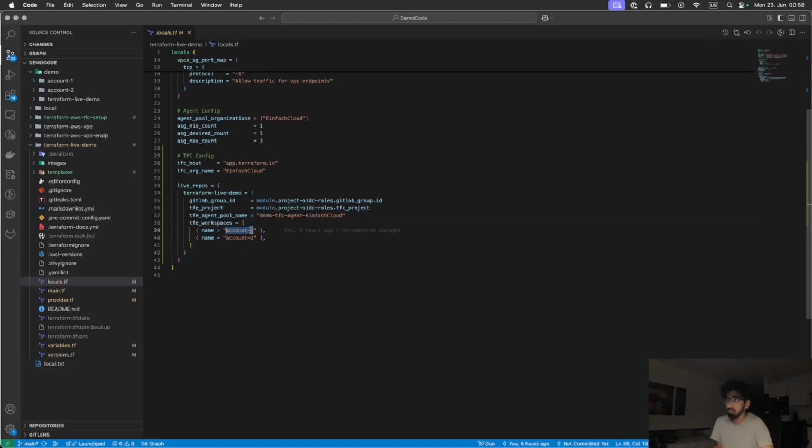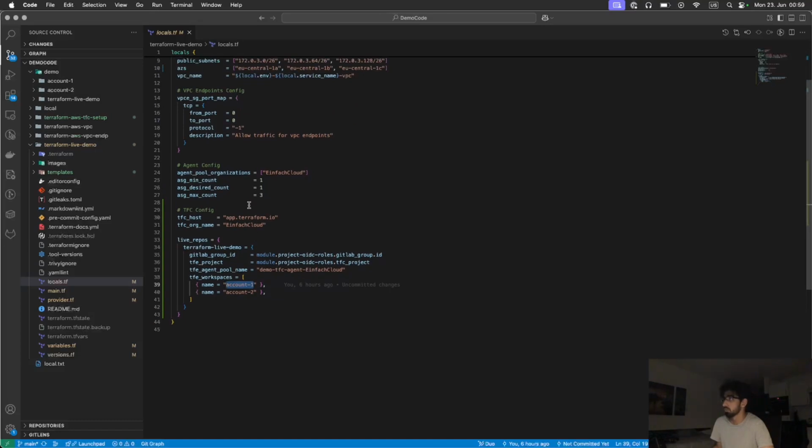So this key of the workspace will be acting as a trigger point. Whenever we push something into this folder, account-1 or account-2, the relevant workspace will trigger. I will show you.